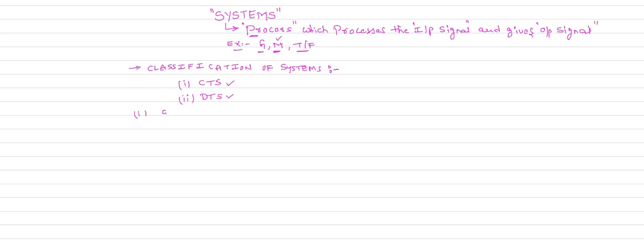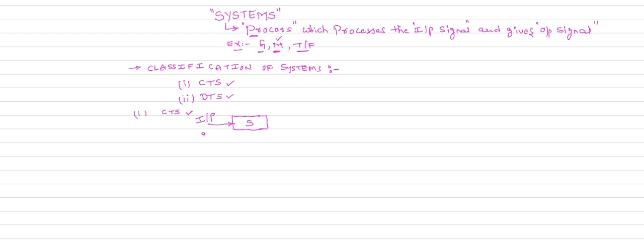A continuous time system, as the name itself indicates, will process a continuous time signal as an input. This is the representation of the system. A system is represented inside the box. With that box, we provide one signal at the input.